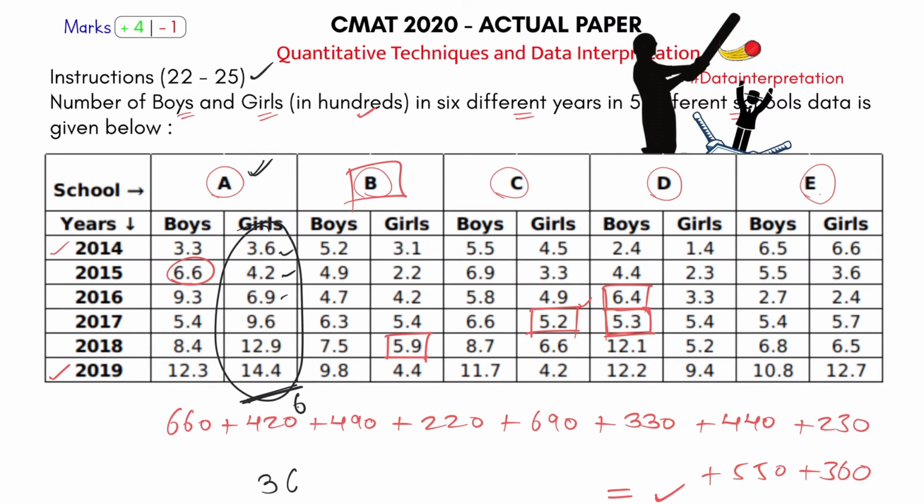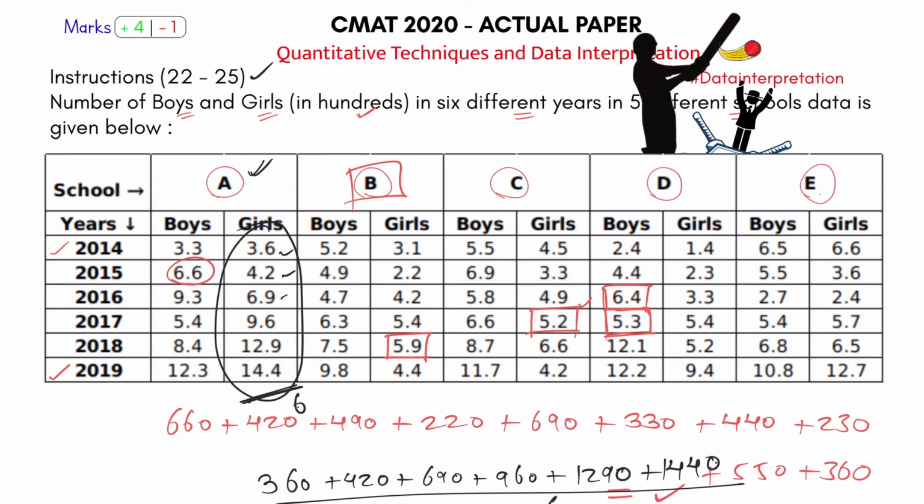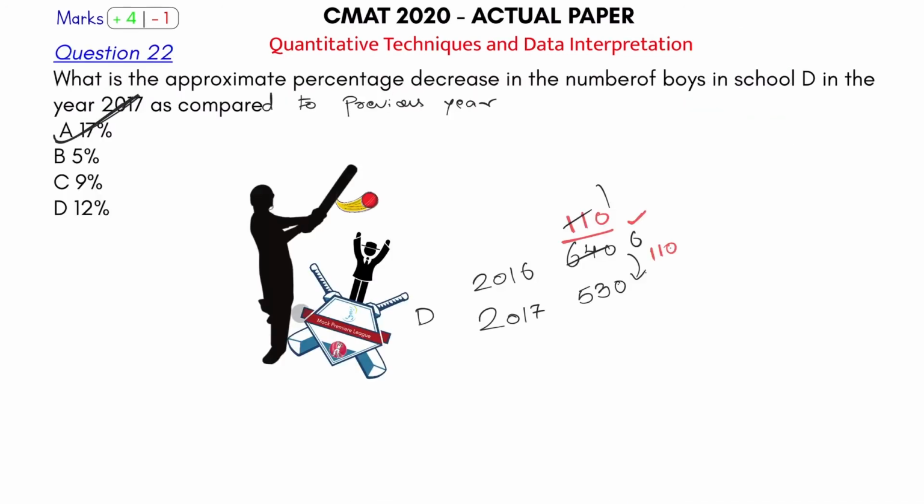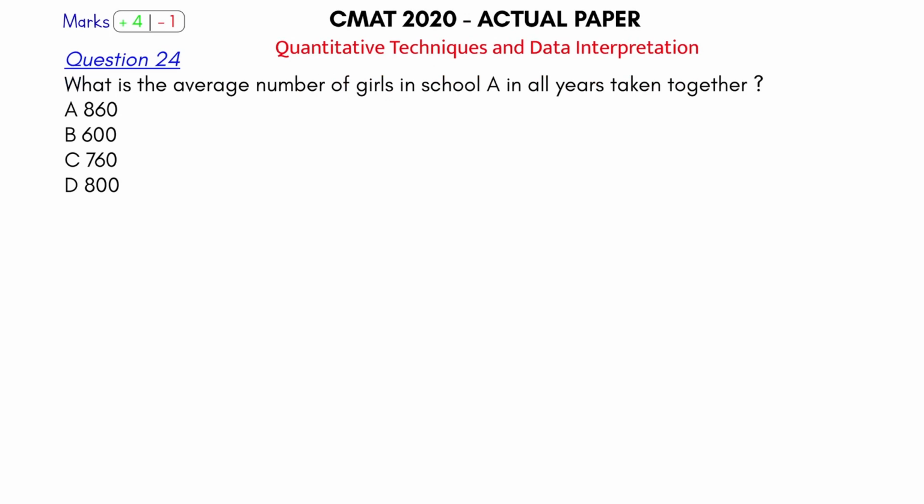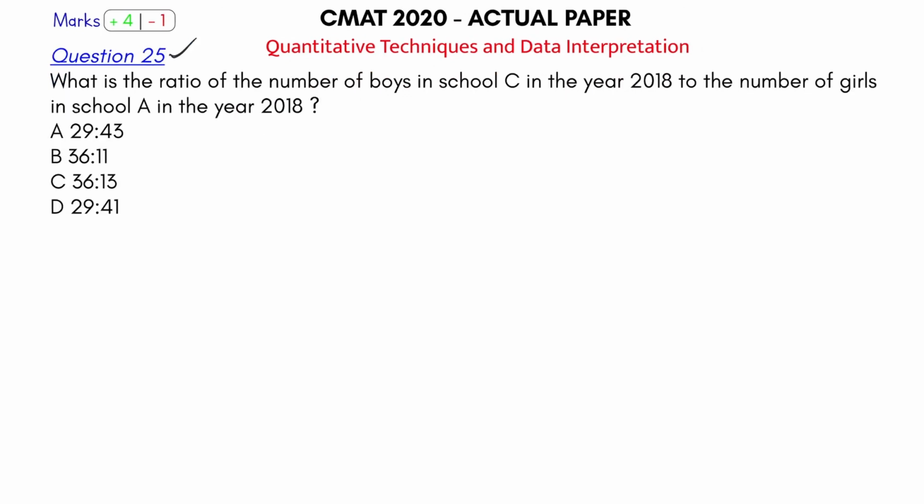So 360 plus 420 plus 690 plus 960 plus 1290 plus 1440. Add all of them, divide this by 6, and that should give you the average number of girls in school A taken all the years together. Again this is a sixer, quite a simple problem. So let's play the last ball for this section. Question number 25 for the quantitative aptitude section, coming from the DI set we are solving.